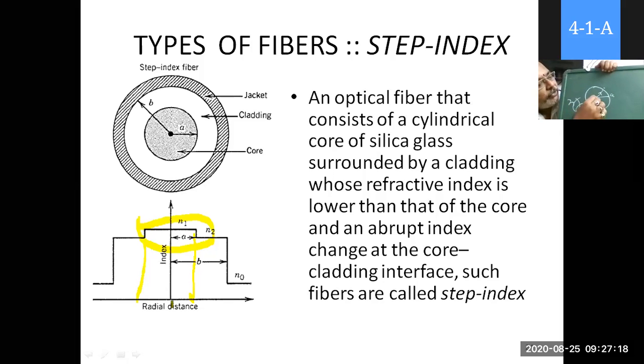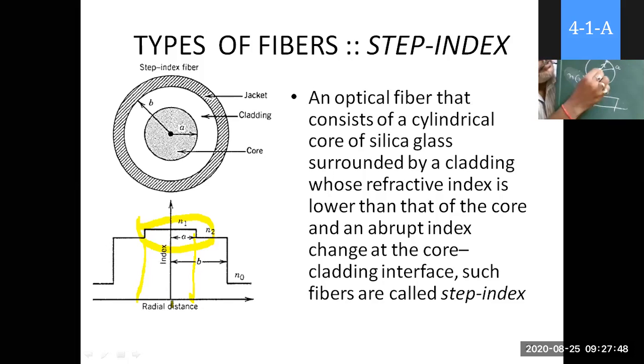So from here you are approaching towards A, and the entire region is constant with value n1. That is represented here with a refractive index profile like this. This is n(r), where r means radius.